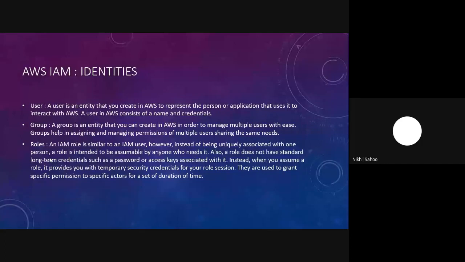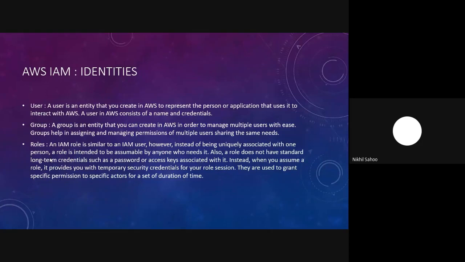Roles are similar to an IAM user, but instead of being uniquely associated with one person, a role could be assumed by anyone. And roles are usually used by your AWS services. Let's say, for example, you've got an application hosted on an EC2 instance, and that application needs to interact with your S3 bucket. For this setup to work, you would need to create a role and associate that role with an instance profile. Once you attach that instance profile to an EC2 instance and launch it, that application would be able to assume the role attached to that EC2 instance. So mostly it is used by your AWS services.